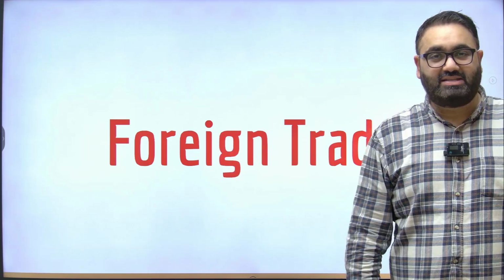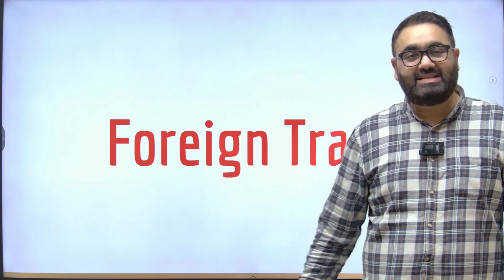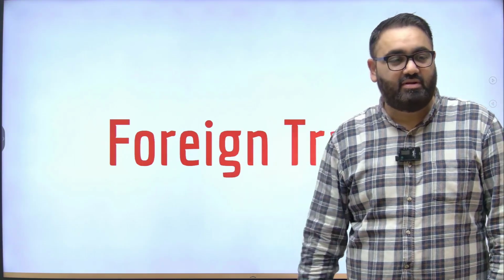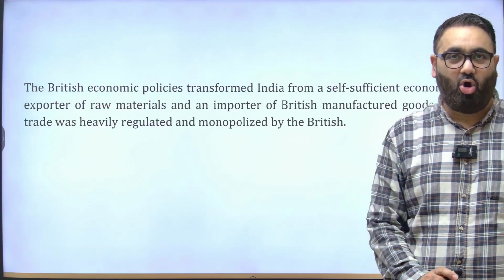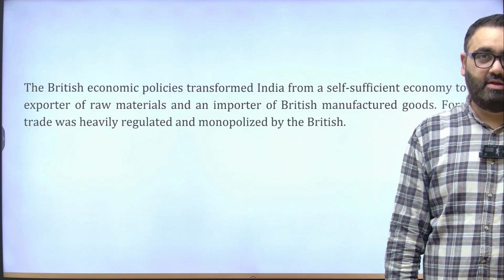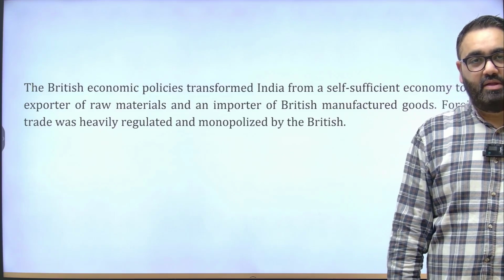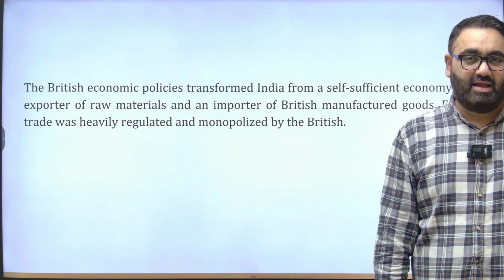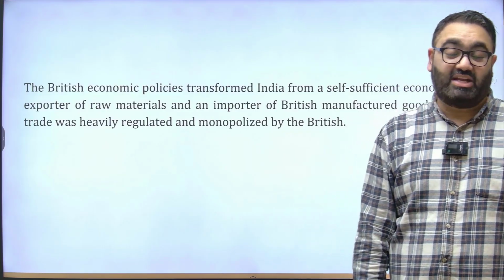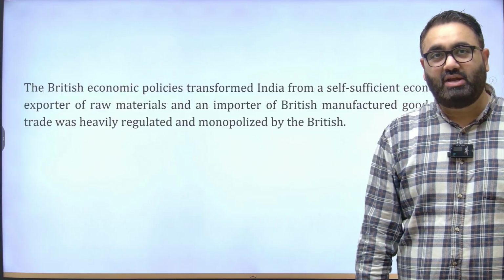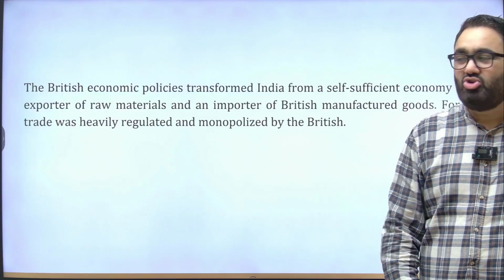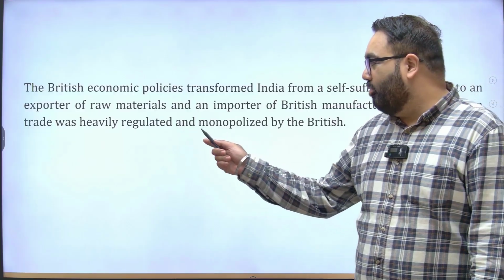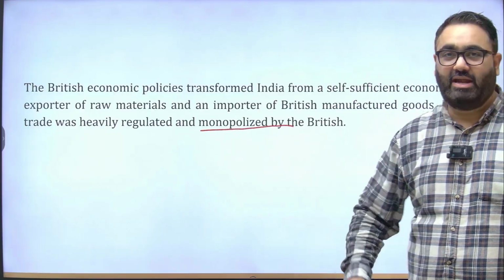However, just like all other sectors, in this sector as well, when the British came, and by the time that the British left, it was actually left in almost tatters. The British made sure that they stopped India's valuable export to other countries. All the exports were taxed extremely, extremely highly so that the foreign trade becomes almost negligible. The British made sure that all the trade was monopolized by them and it was highly regulated.